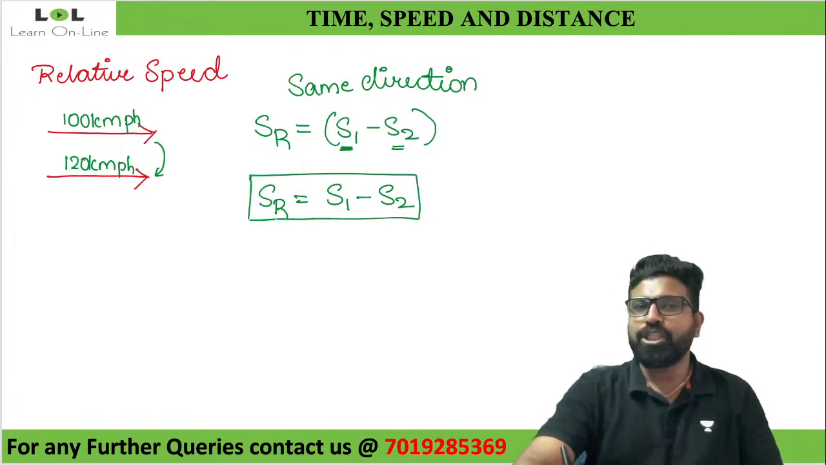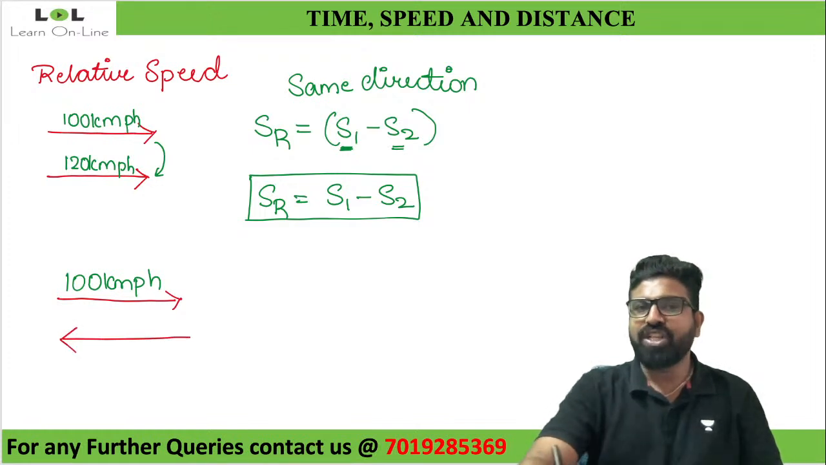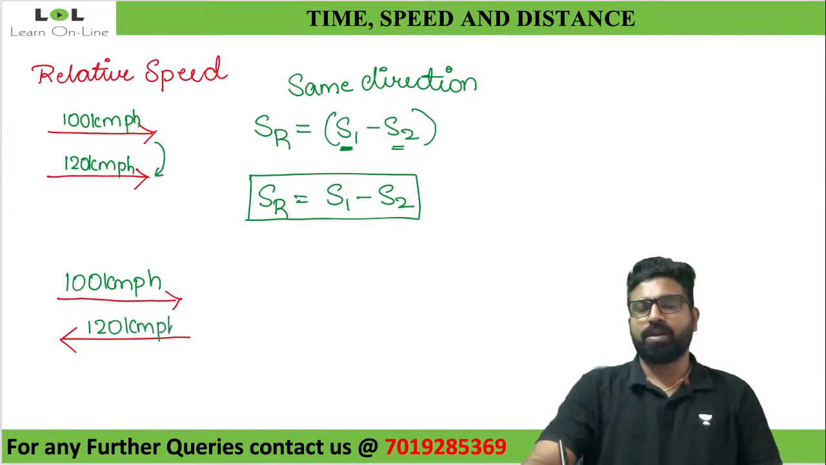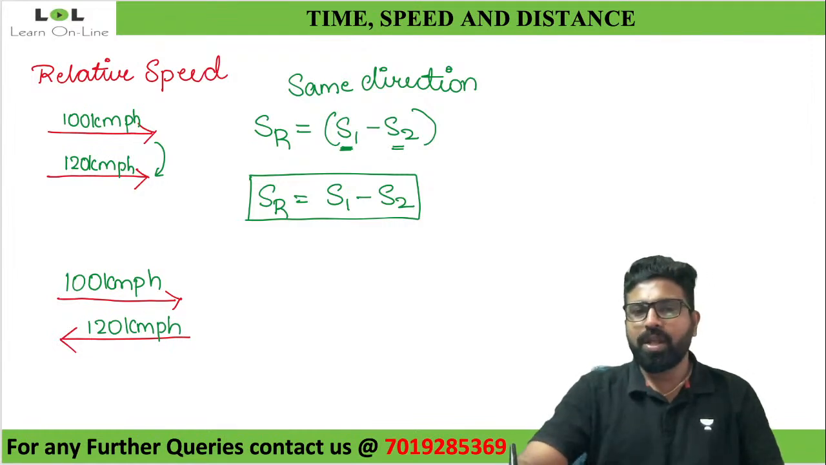Now another condition. I'm traveling in one train which is traveling at 100 km per hour, same as previously. Now there is one more train which is traveling in the opposite direction at 120 km per hour. So how would I feel now?